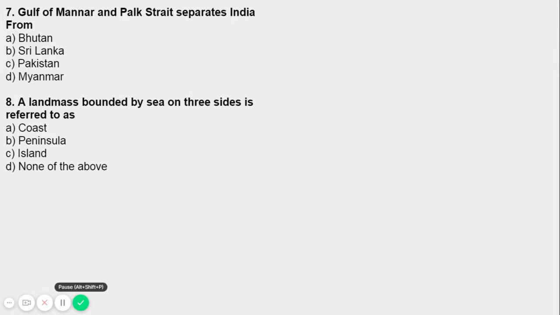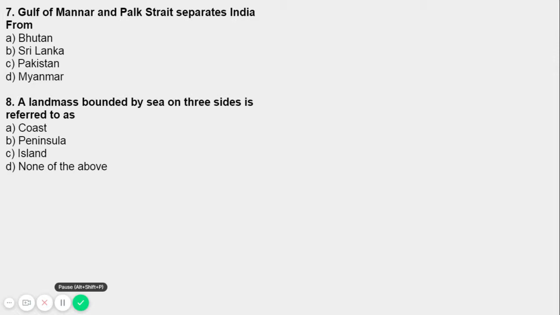So we know about peninsula. India is an example of a peninsula, everyone. India is flanked by the Bay of Bengal, the Arabian Sea, and the Indian Ocean on the east, west, and south. So a landmass that is bounded by sea on three sides, we call that a peninsula.